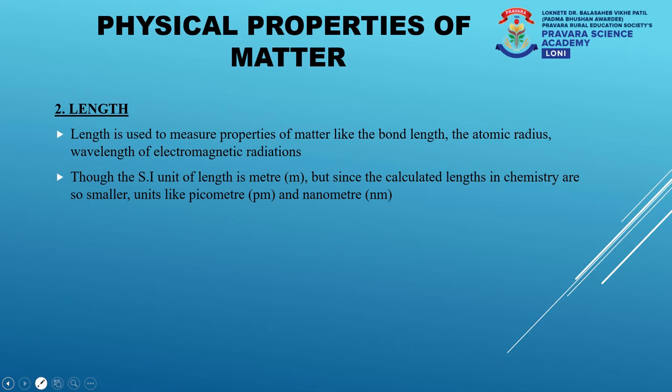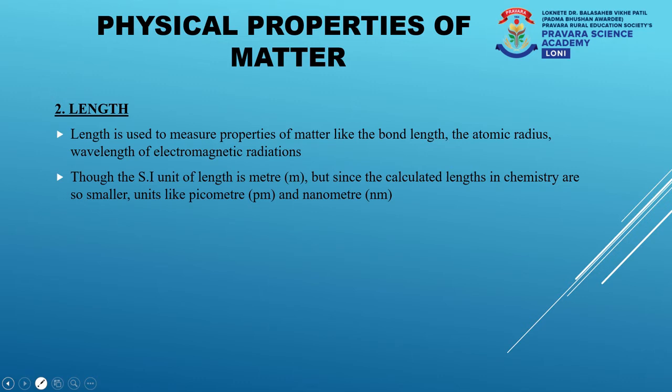By this time, you must be thinking that bond lengths and atomic radii must be very small in size. Because of this reason, we cannot use the SI unit of length, that is meter. So in chemistry, we use much smaller units like the picometer and the nanometer.